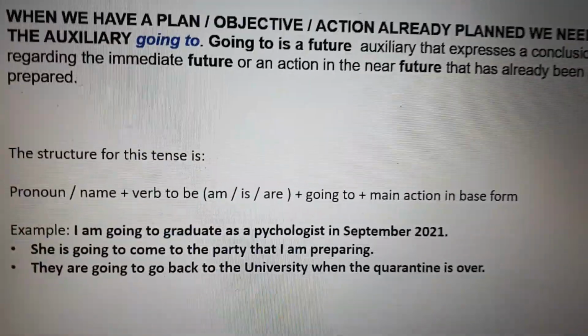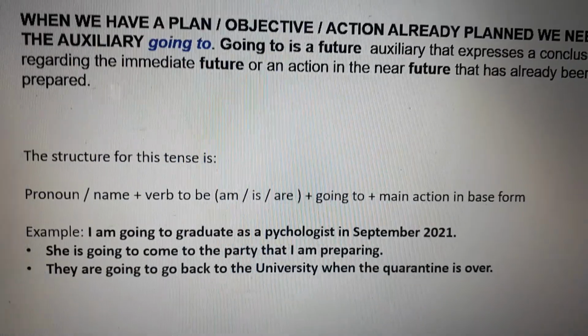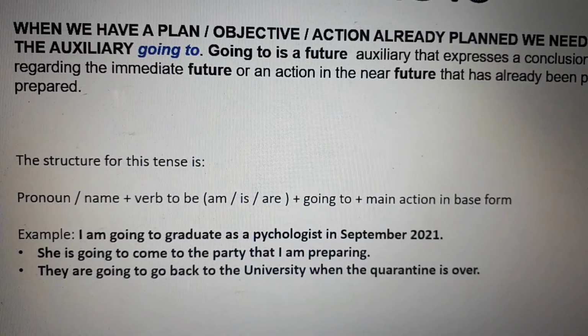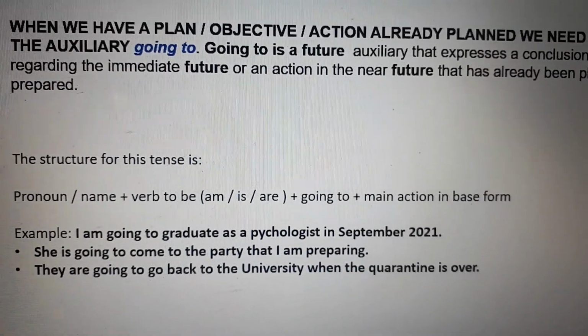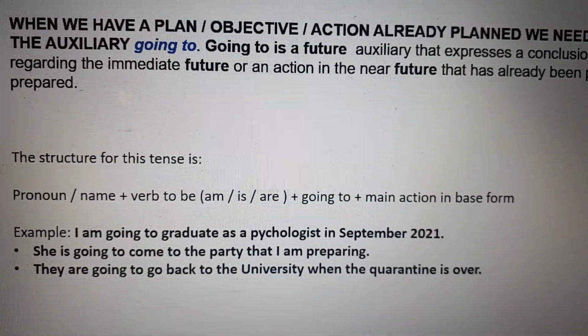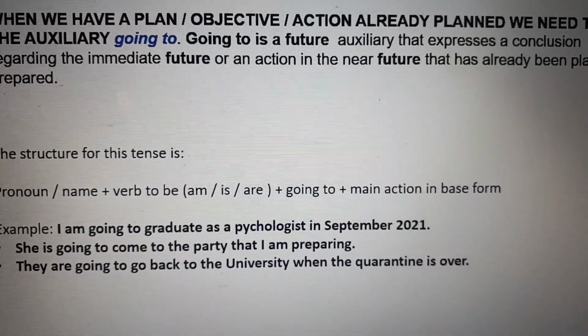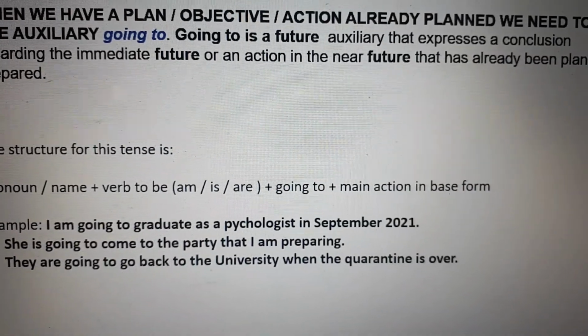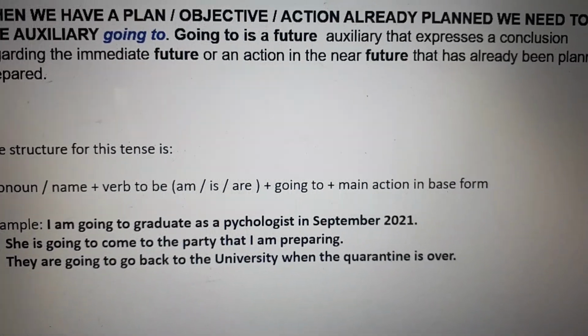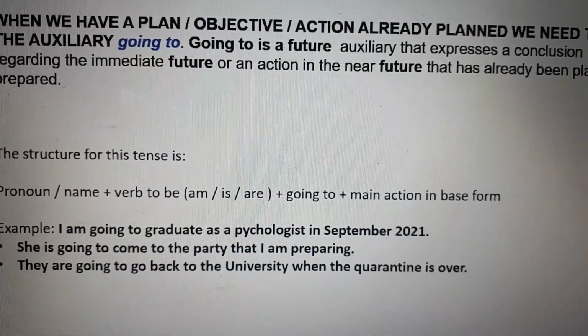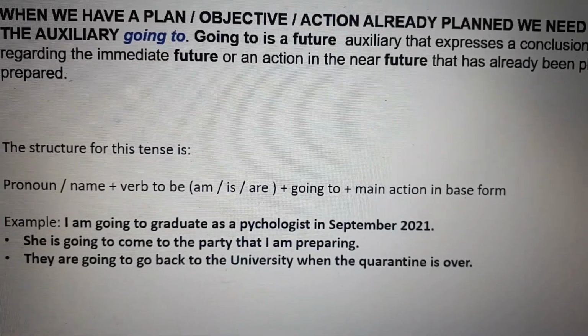So if you're going to use I am going to. If you're going to use he, she, or it, is, and then going to, or we, you, they, are, and then going to. Going to always goes together, and after to, the action has to be in the base form.